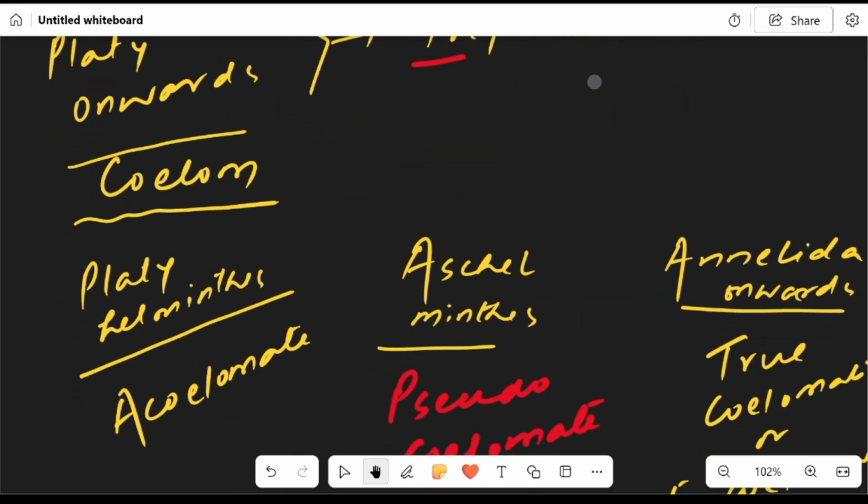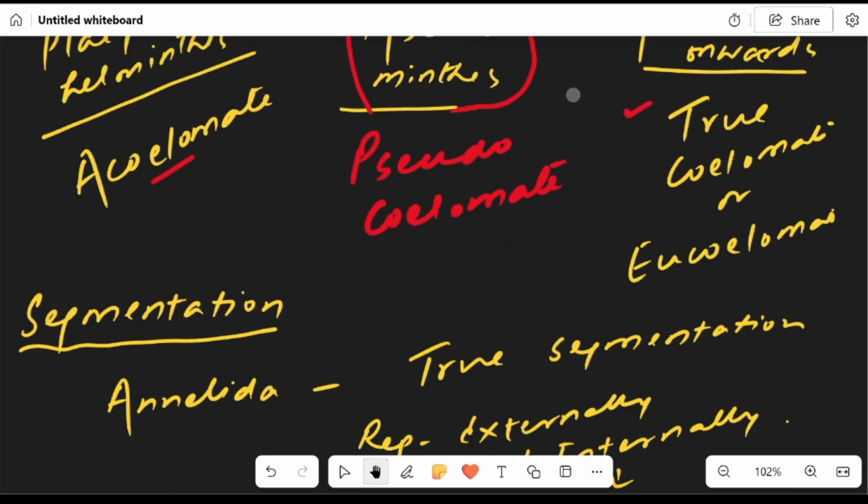Coelom, let's first start with Aschelminthes. It's pseudocoelomate. Before that, it's acoelomate, and after that, it's true coelomate. So Annelida onwards, we have true coelomate, Aschelminthes pseudocoelomate, and Platyhelminthes and before, acoelomate.